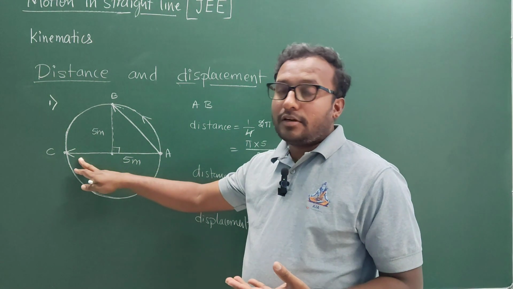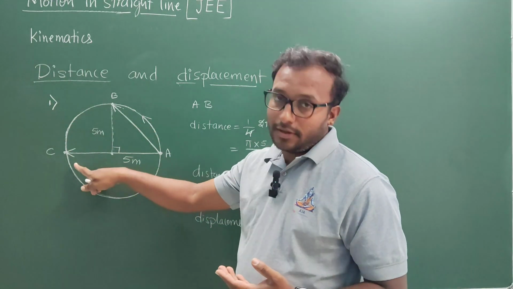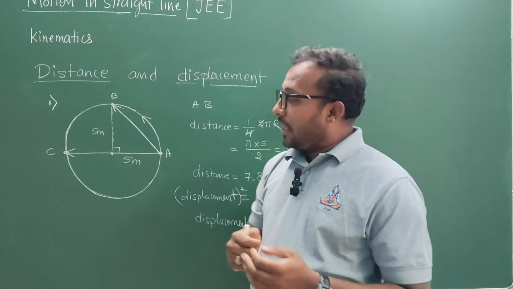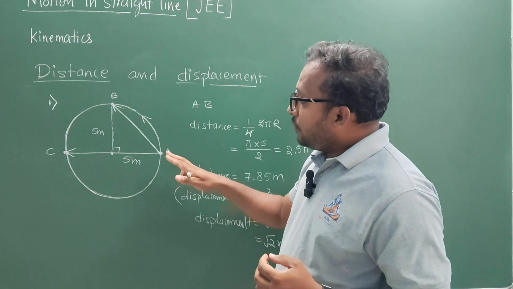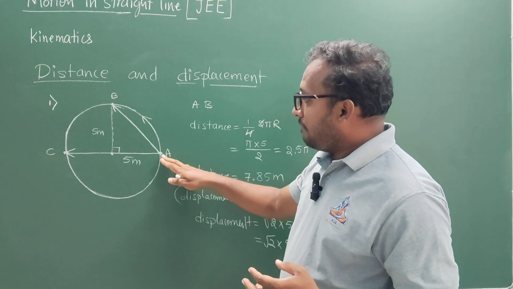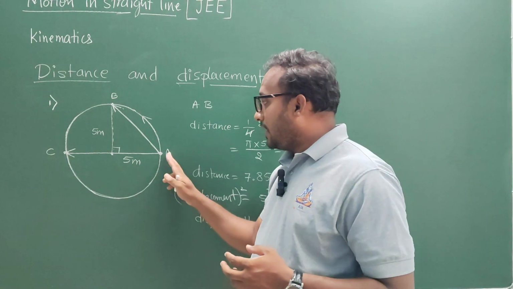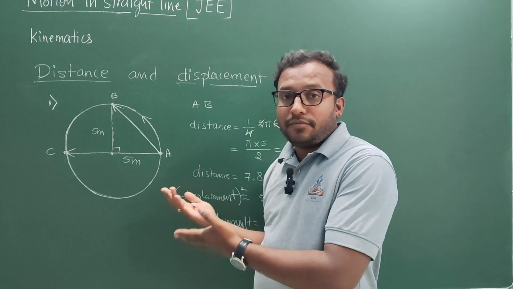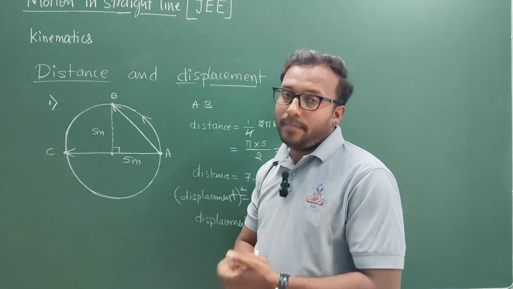Now imagine the same body continues to move from B to C. How much is the distance covered by the body? It is nothing but half of the circumference, so 2 pi r divided by 2. What is the displacement then? To get the displacement, we draw a straight line from A to C, which is nothing but 10 meters, the diameter of this circle, 5 plus 5.